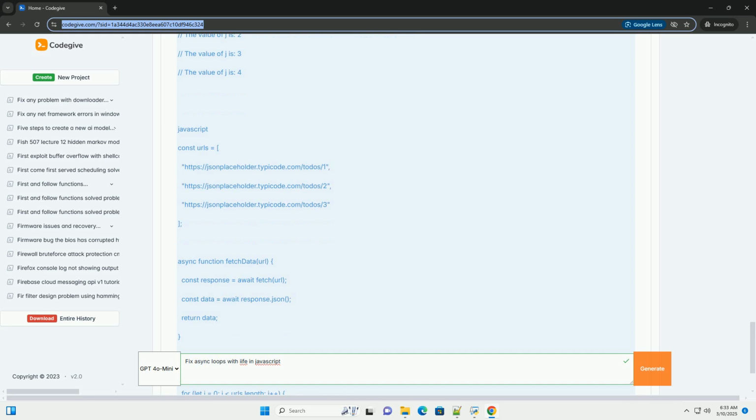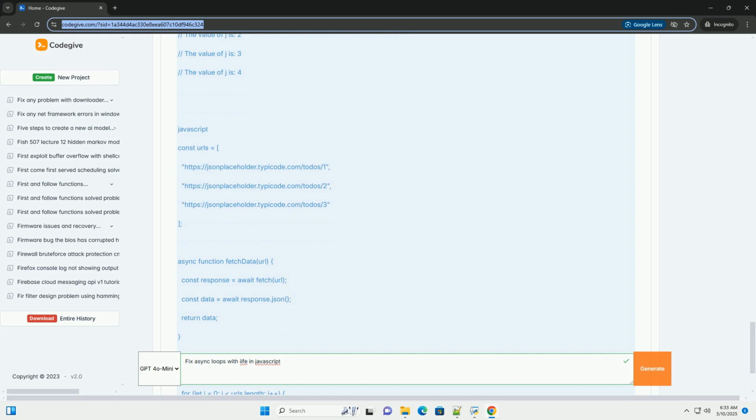IIFEs create new scopes for each iteration, allowing you to capture the correct value of loop variables. let is helpful, but not always enough. let provides block scoping, which often solves the problem but not always in complex asynchronous scenarios. map and Promise.all for efficient concurrency. Use map and Promise.all for cleaner and more efficient asynchronous processing, especially when you want to execute multiple asynchronous tasks in parallel.